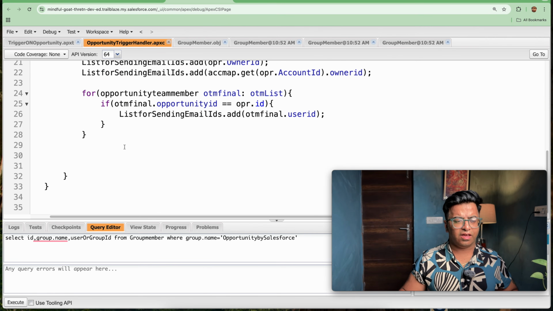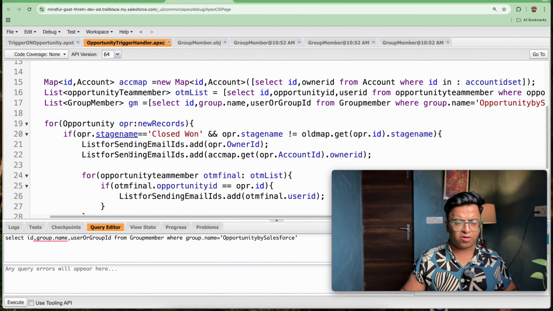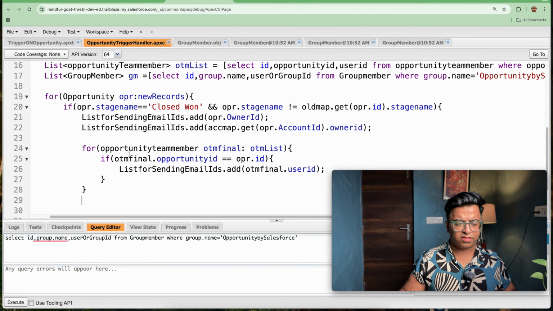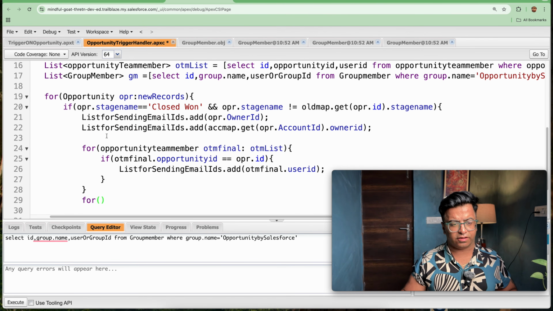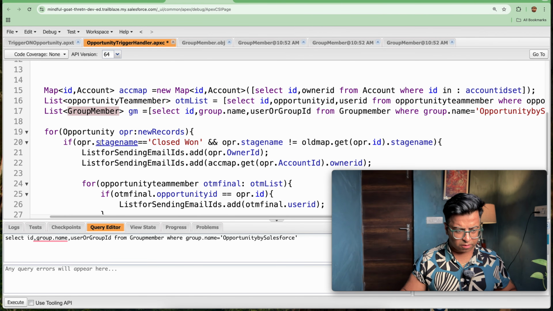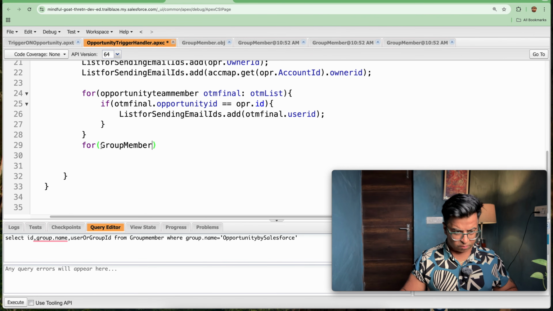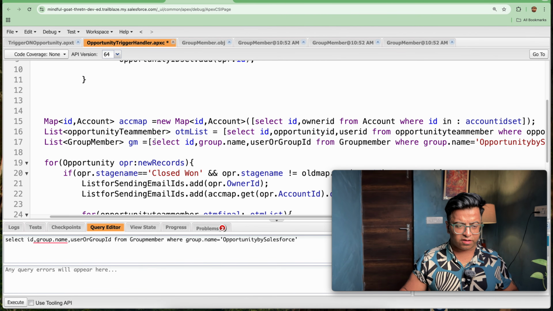So finally here also, I will be simply iterating, because if this scenario is matching, then we need to iterate this, because no condition will be checked here. So what I will be adding, that is group member GMP colon, what is the list name, that is GM.